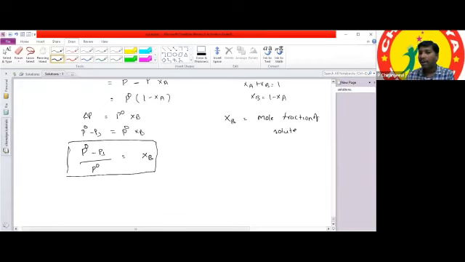How can we write the mole fraction of the solute? What is the formula we can write? Any one of you?